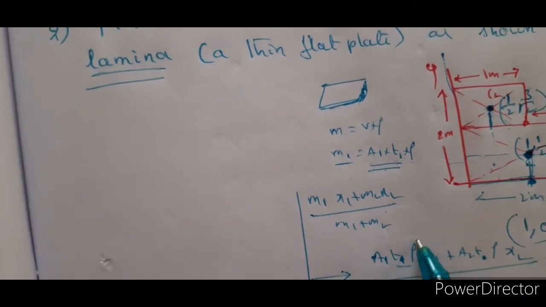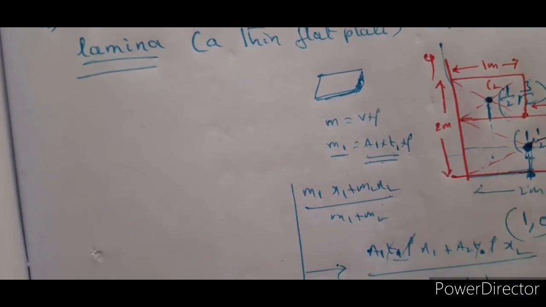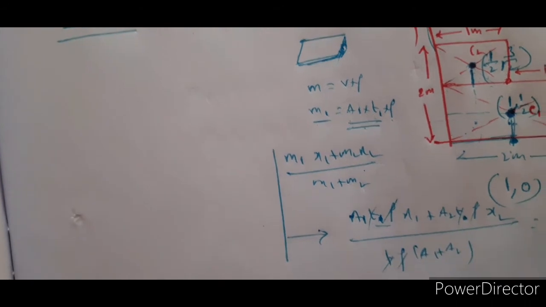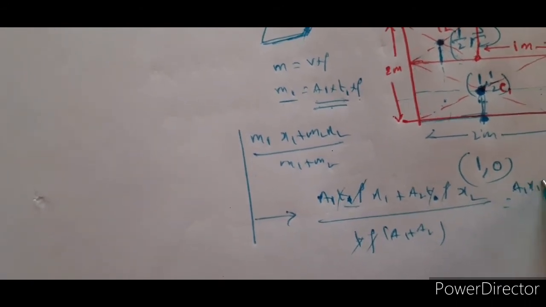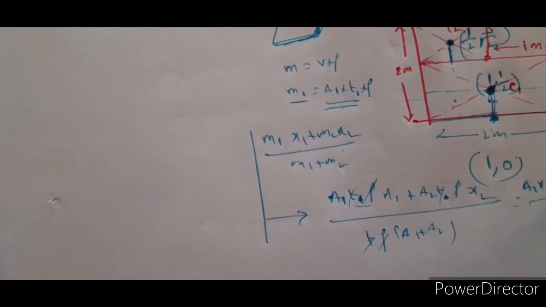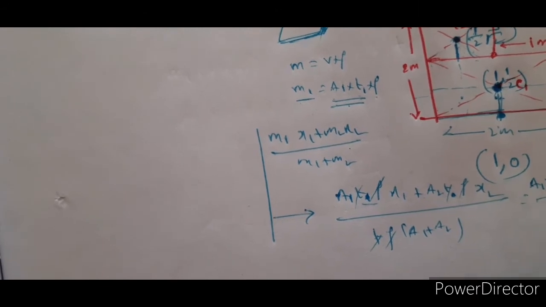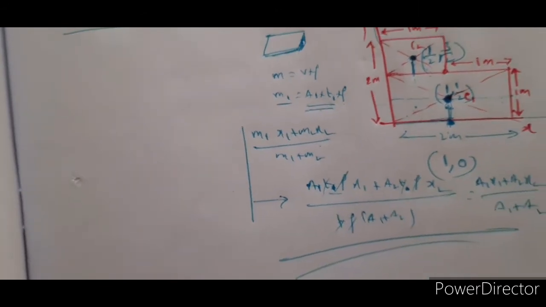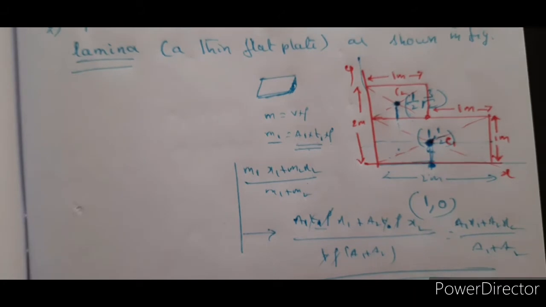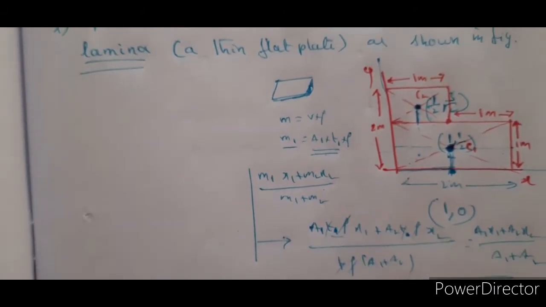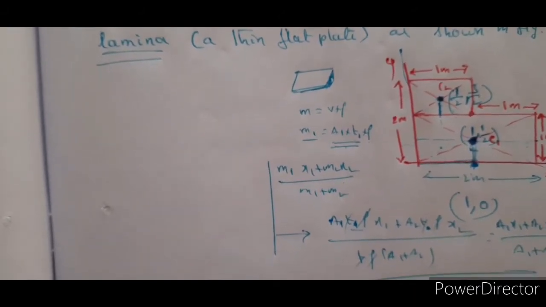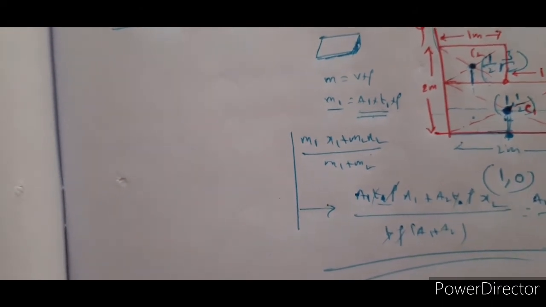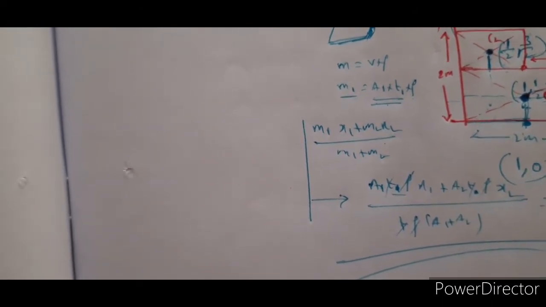Beautifully these cancel, and the equation turns out to be A1x1 plus A2x2 divided by A1 plus A2. Got it? I chose this example because it may help you in understanding the uniform distribution of mass in rigid bodies.